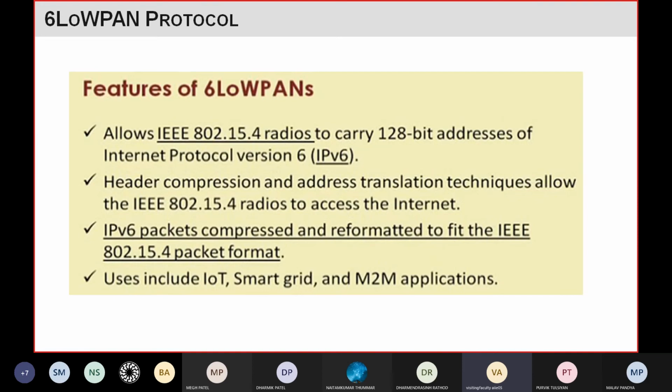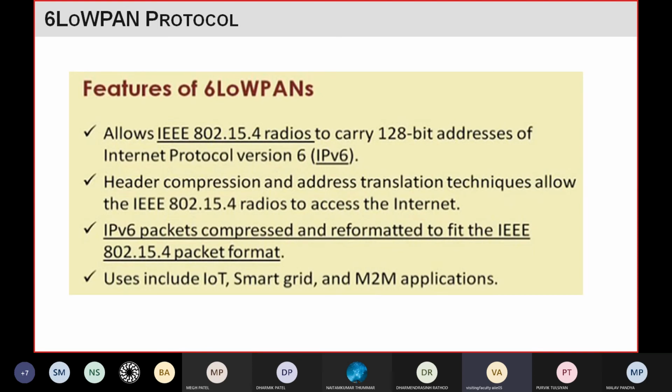We know IPv6 has a 128-bit address. So when you use IPv6, whatever data packet you have, this 128-bit address is included in it, and because of that the packet size will increase. The IEEE 802.15.4 packet format is very small, so it is not able to transfer this bigger size packet.